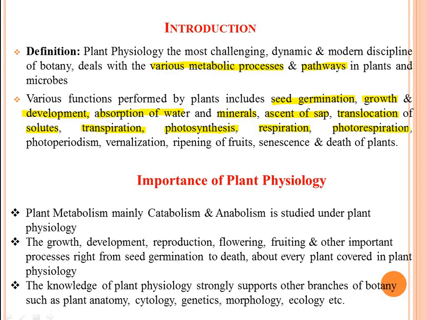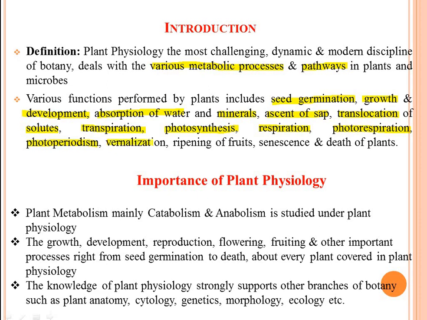Then photorespiration, photo means light. In the presence of light, sometimes plants show respiration, that is, when conditions are adverse or the temperature is very high, then plants show respiration, and this phenomenon is known as photorespiration. Then photoperiodism, photo means light. In the presence of light, flowering occurs in plants, which is known as photoperiodism.